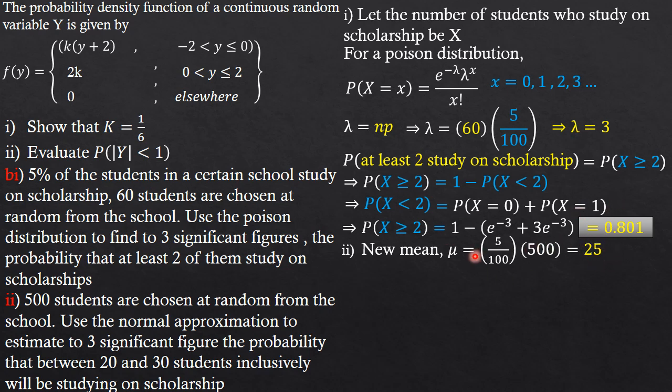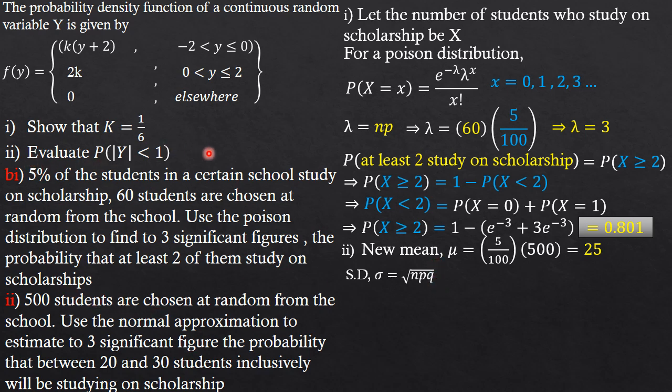Now, friends, at this point we need to get our standard deviation. Keep in mind that this is a binomial distribution, like I said initially. In such a case we need to get the variance and take the square root to give us the standard deviation. But we can get the standard deviation by simply saying it is the square root of npq, where q is the probability of failure.